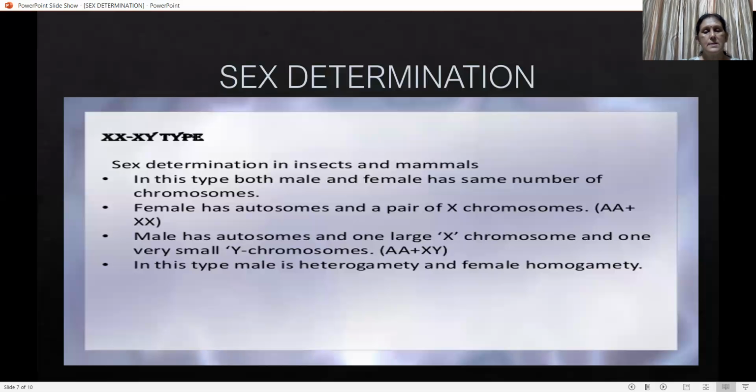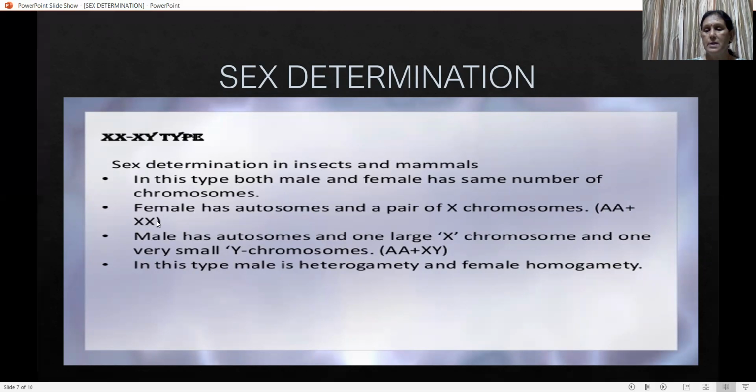The second type is called the XX-XY type. It is found in human beings. Sex determination in some insects and mammals is also found in the form of XX-XY type. In this type, both male and female have the same number of chromosomes. Female have autosomes and a pair of X chromosomes, that is AA defines autosomes plus XX defines sex chromosomes.